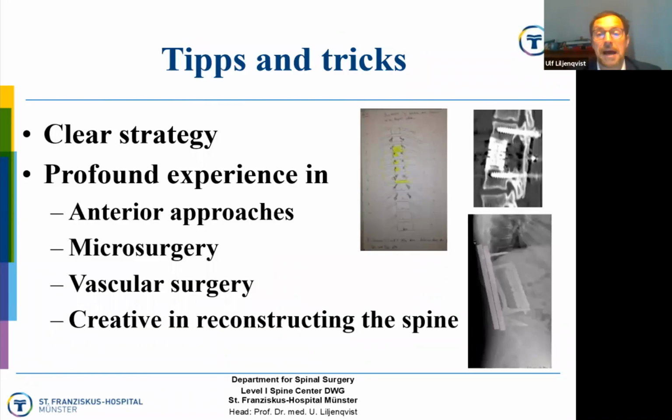Tips and tricks. This is high-level surgery. You need, first of all, a clear strategy. You need a good radiologist to go through all your X-rays, MRIs, and CT scans to know where is tumor, where do I have a tumor-free corridor. You have to have a profound experience in anterior approaches, microsurgery, vascular surgery, and you should be creative when you reconstruct your spine. Like here, we do posterior biological reconstruction with iliac crest grafts, or here with fibula grafts, just to enable long-term stability in young patients.